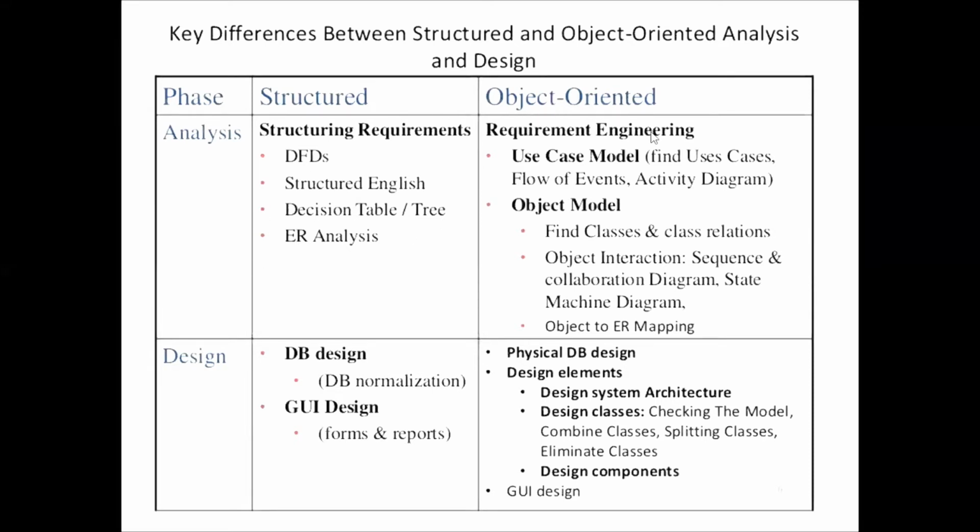While object-oriented analysis is concerned, we use use case model, activity diagram, object model, class and class relations, object interaction, that is in the form of sequence, collaboration diagram, state diagram, then object to entity relationship mapping. As I told, entities are similar to the objects in object-oriented programming.